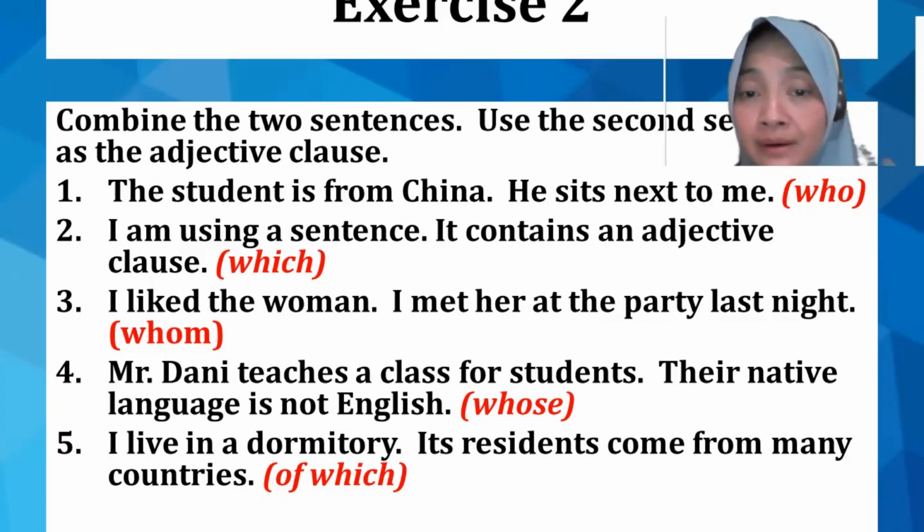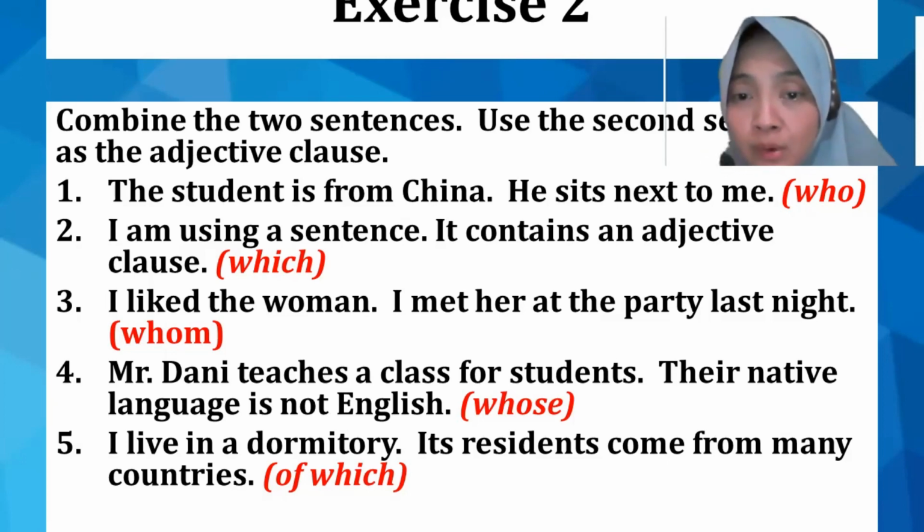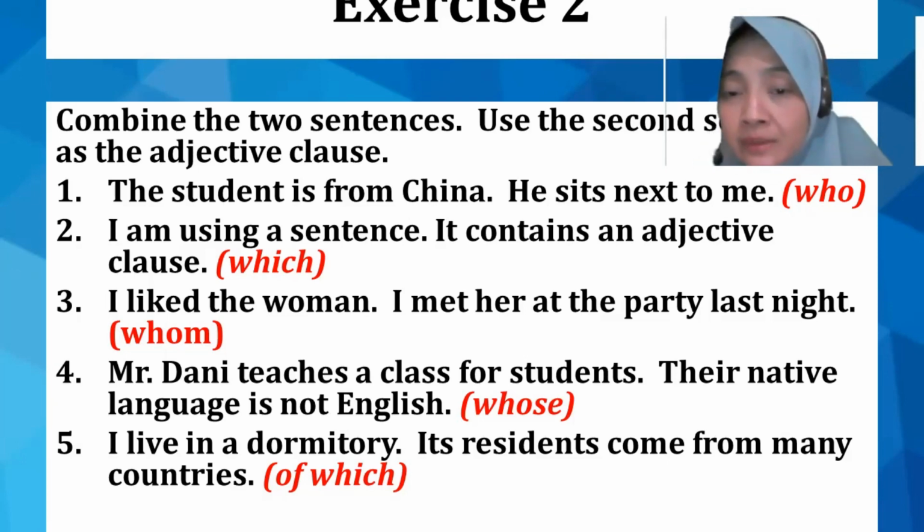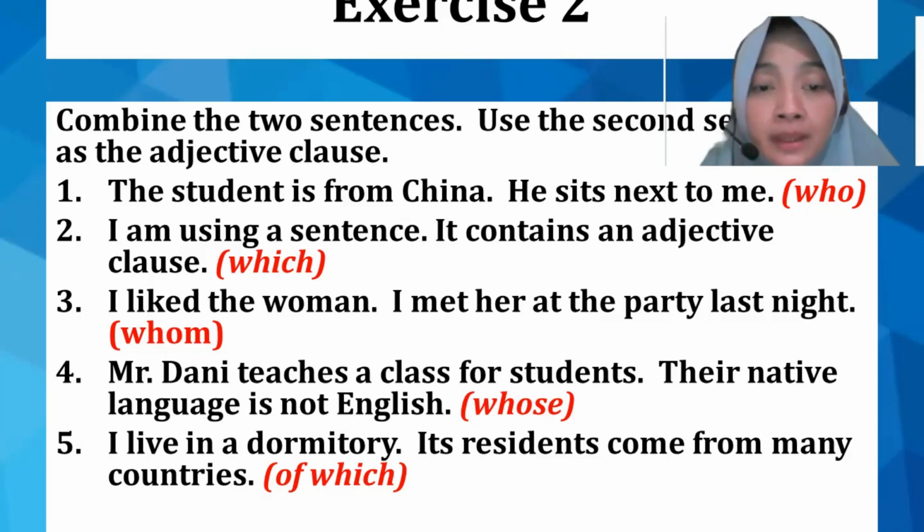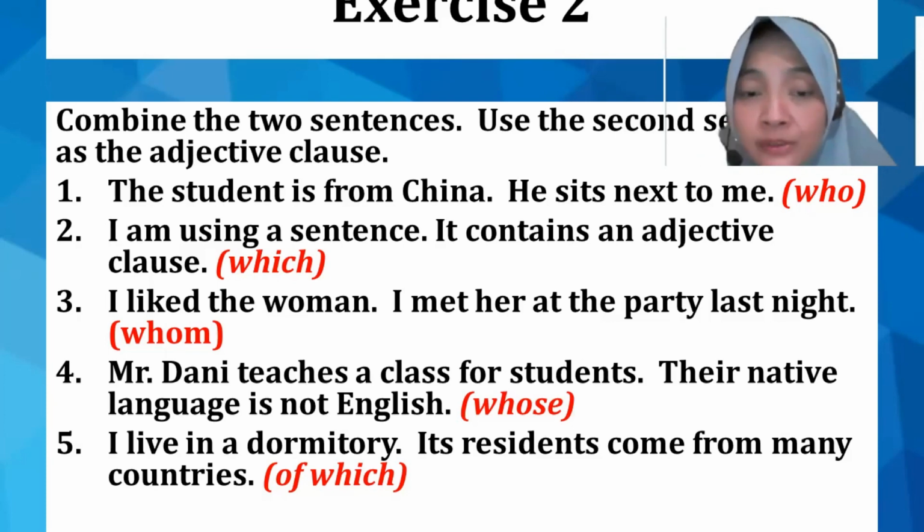I met her, as an object, yeah. Number 4, is there any clue? Oh yeah, we have "their native language". There is a possession in this case, their native language. And next, I live in a dormitory. It's a place, yeah? You can use "of which", okay?